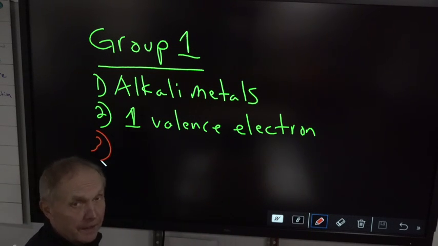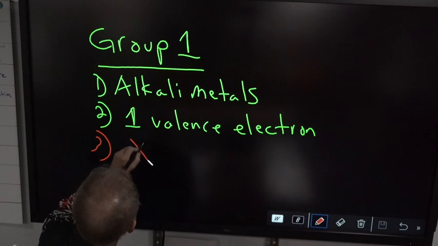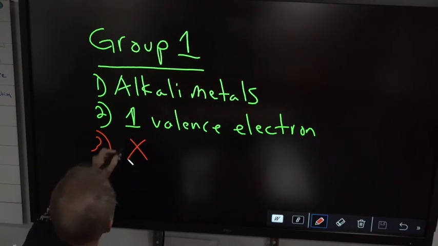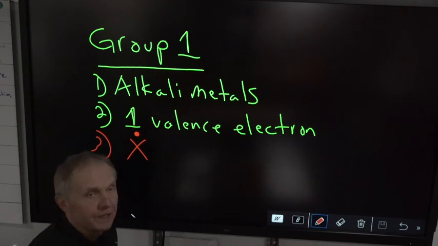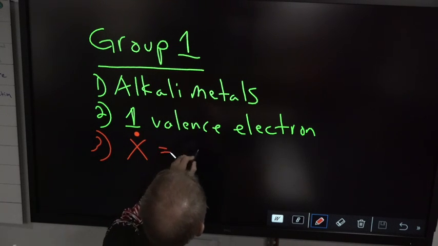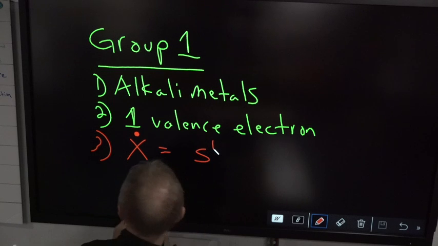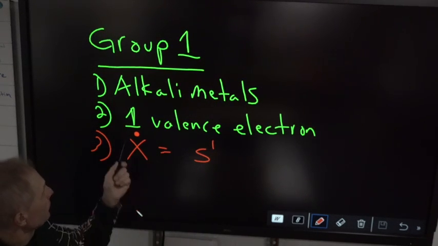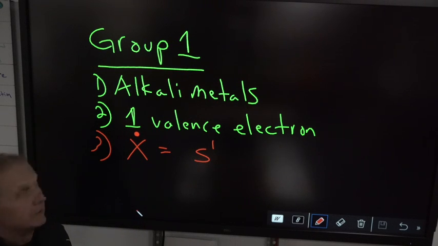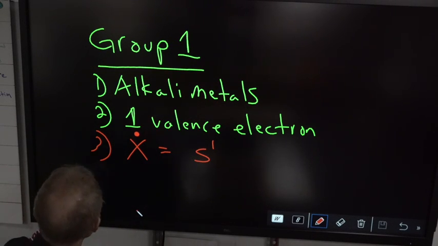Their electron dot looks like this. Any element in group 1 has one dot, which means S1. So the electron configuration for the valence shell in group 1 is one dot, which is S1. Okay? Number 4.